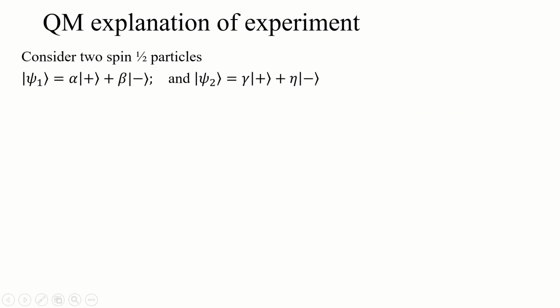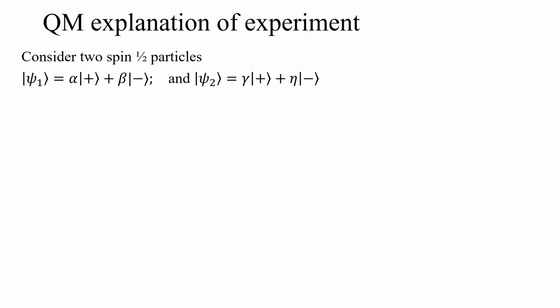So what does quantum mechanics have to say about this? Well, let's look at two spin one half particles. We know the first particle, called psi1, and the second particle, psi2, can both be written as linear combinations of spin up and spin down in the z basis, with alpha, beta, gamma, eta being those complex coefficients in that linear expansion.